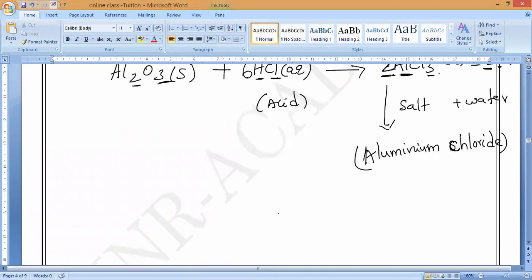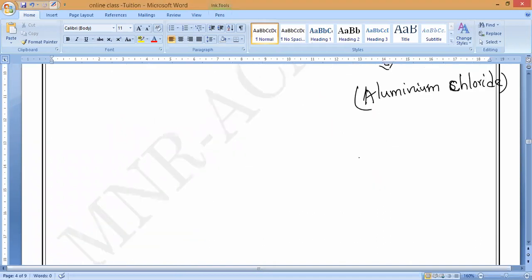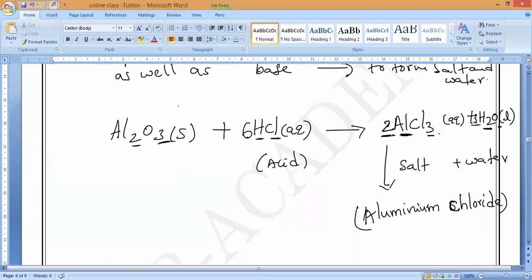Aluminium chloride. Now, in this reaction, does aluminium oxide behave as a basic oxide or an acidic oxide? Tell me. Aluminium oxide is reacting with the acid, so it is reacting like a basic oxide. Why is it a basic oxide? Because it is reacting with the acid. Understand? So it is behaving like a basic oxide.